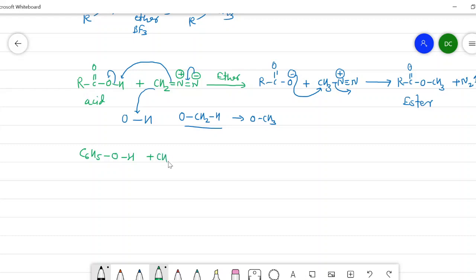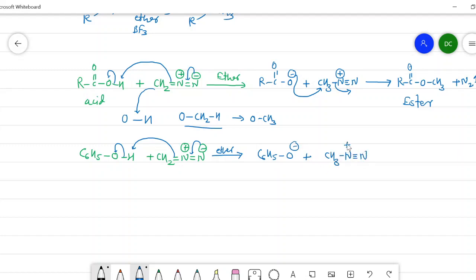When it is treated with diazomethane, then as with a carboxylic acid, the diazomethane attacks the phenol, abstracts this hydrogen, and forms a phenoxide ion, plus CH3 N triple bond N with a positive charge.